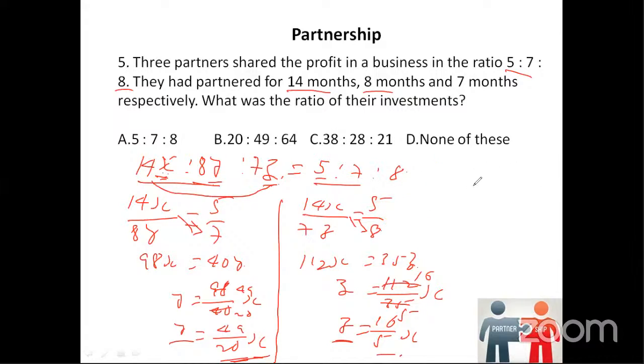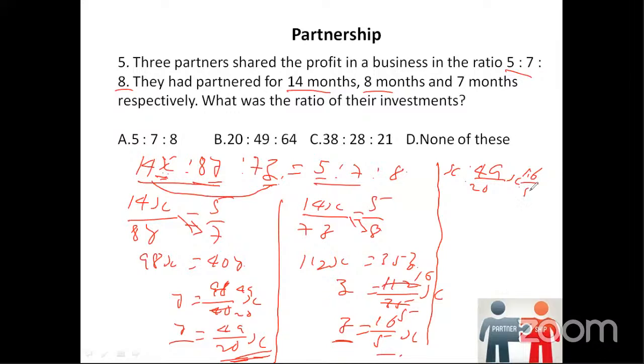Now, what are we going to do here? We will simply write these three ratios in terms of X. First one was X. We will write it as X is to, what is Y? 49 by 20X. Observe carefully, 49 by 20X. Again, Z, 16 by 5X.